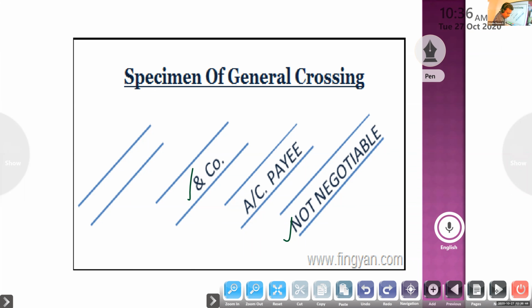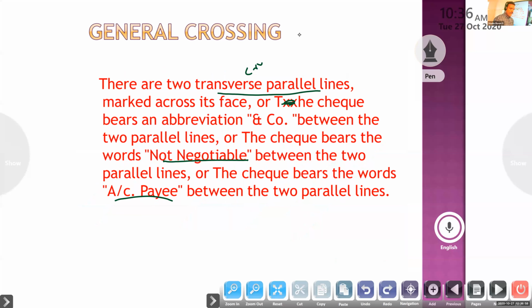Here, transverse means it should be arranged in a crosswise direction. That's why it is a transverse line, crosswise direction. Okay, that is general crossing.